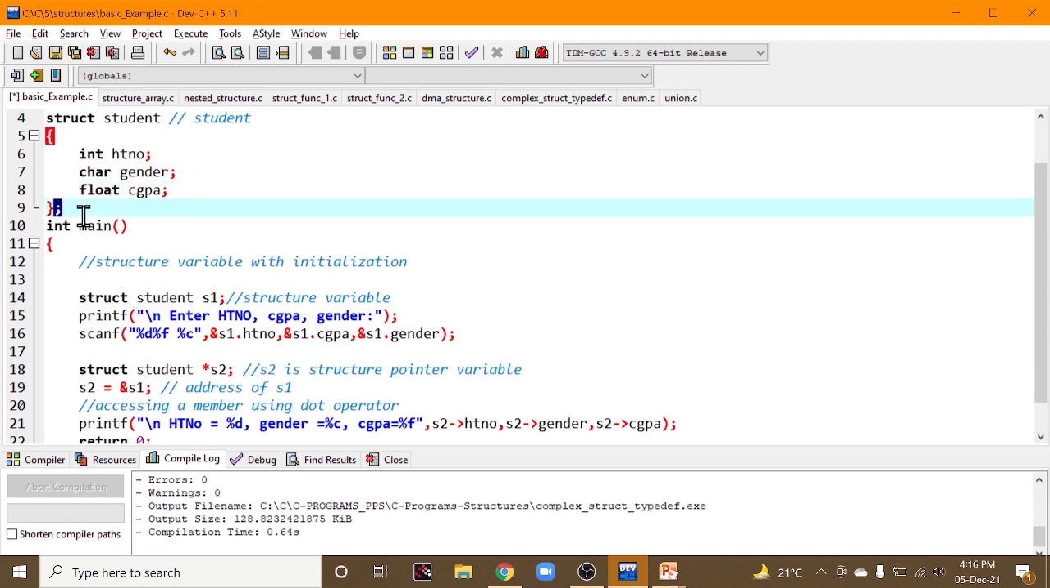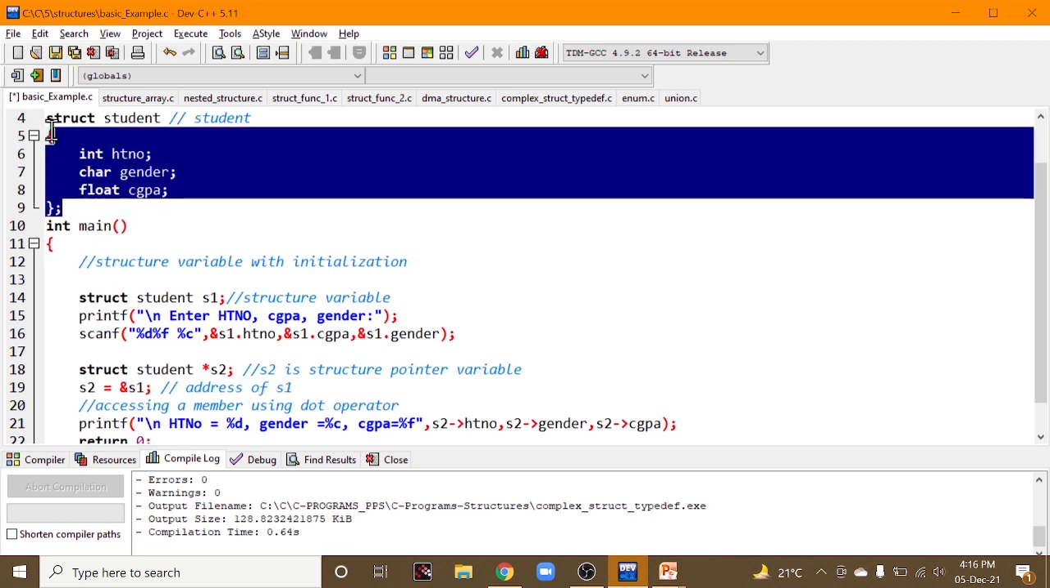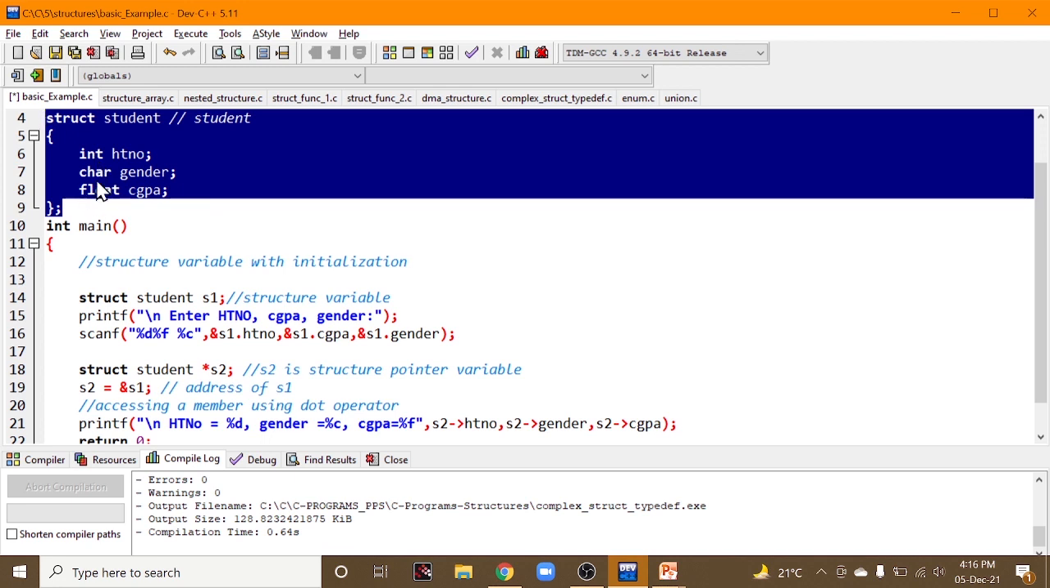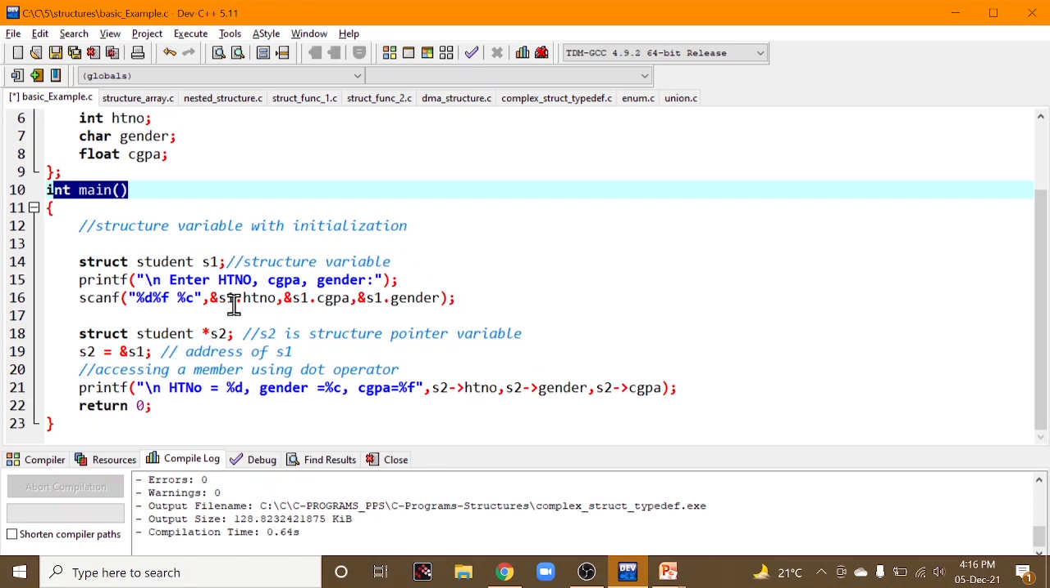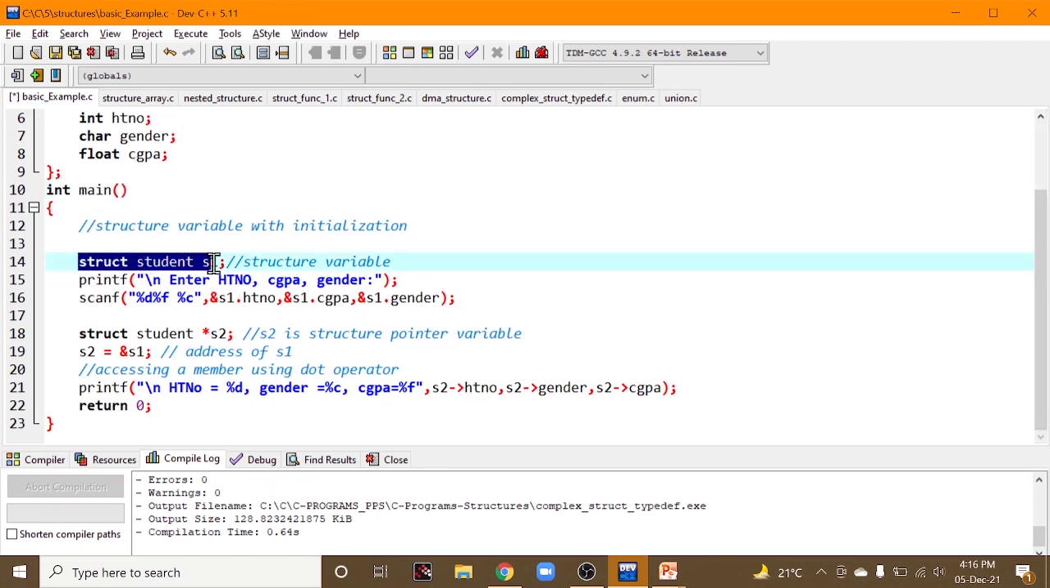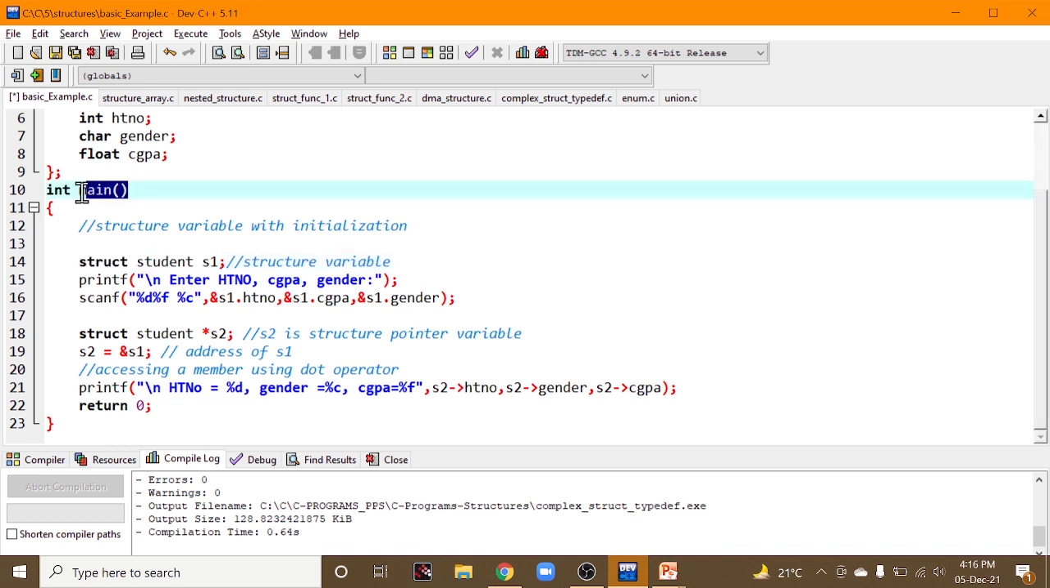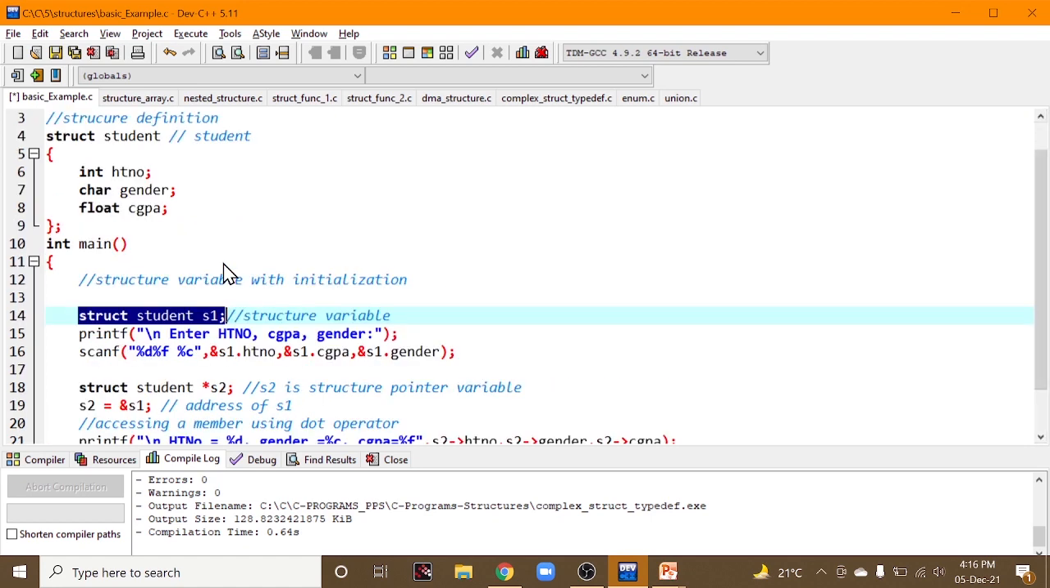I'm ending it with a semicolon. Here I have not specified any variable to access the data members. And here comes the main method. Inside the main method, we have created a structure variable. If you create a structure variable inside a main method, that means you can access the structure using this structure variable.